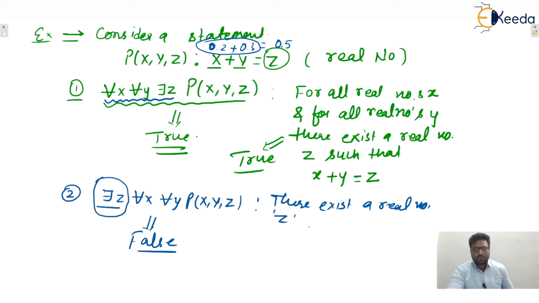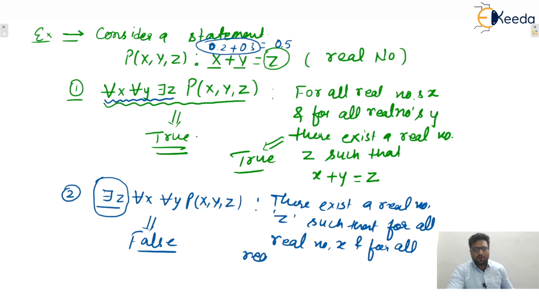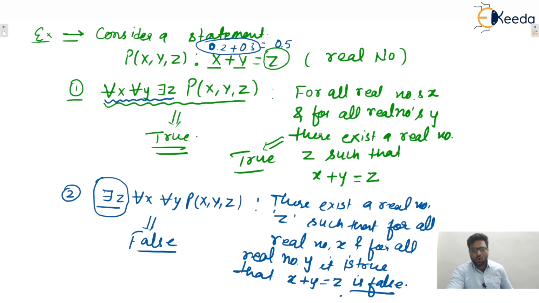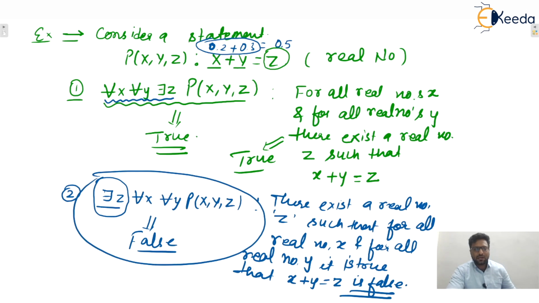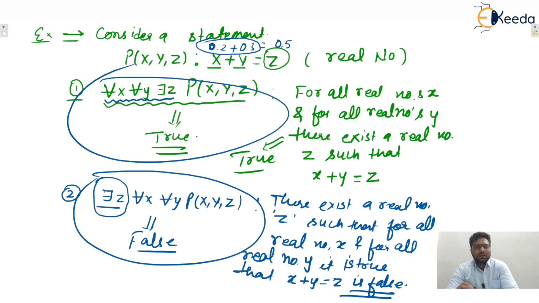So we cannot say that there exists a real number z such that for all real numbers x and for all real numbers y, it is true that x plus y equals z. That is false. So we can say that this statement is false and the second statement is true.